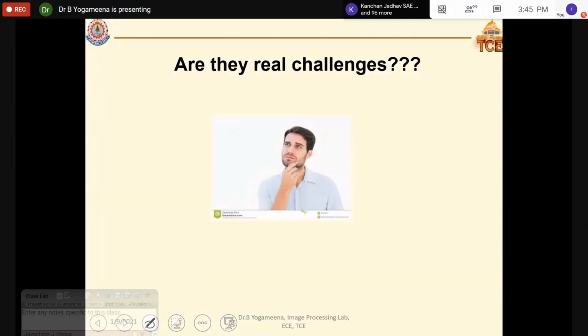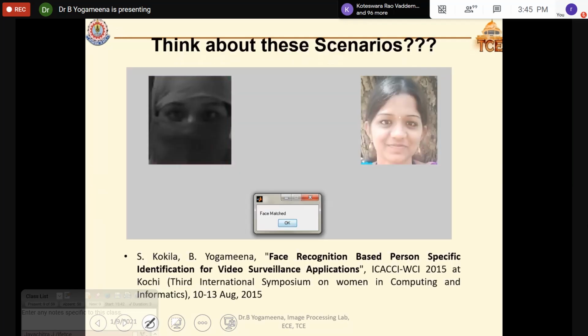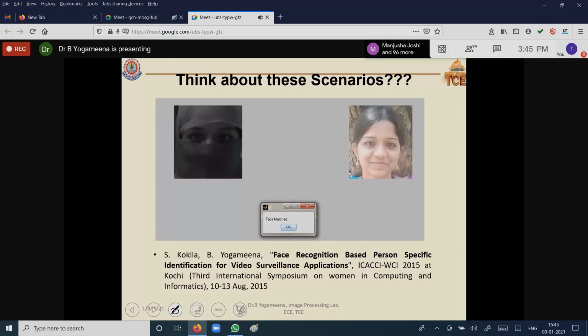Whatever I have showcased are very comfortable zone only. So what is the real challenge? This is one of my MTech students, Kokila. We have done a project where we have combined synaptic video as well as face recognition. But the challenge is this kind of